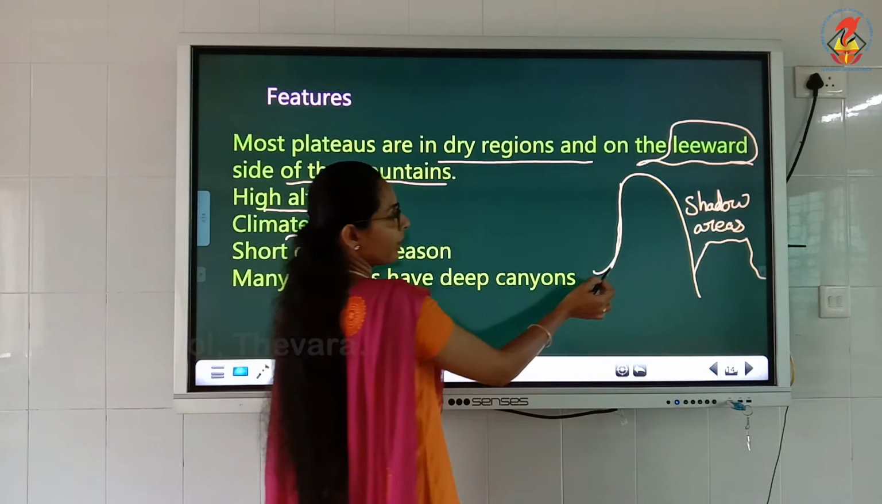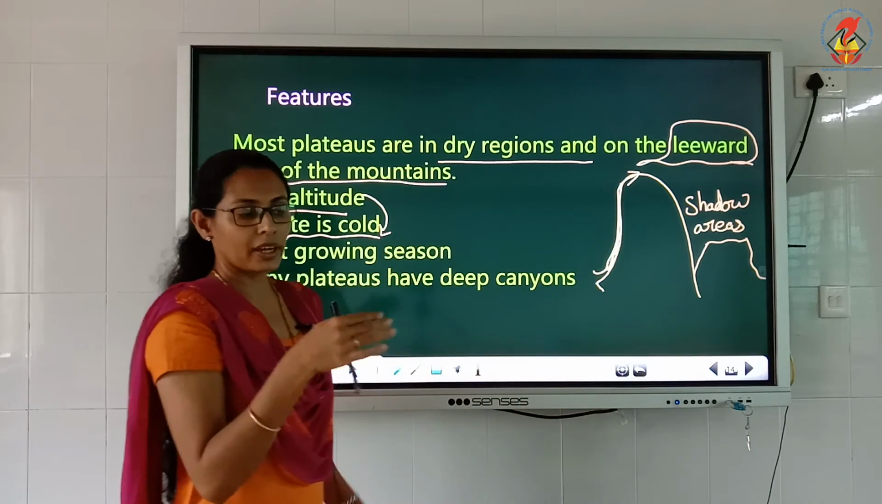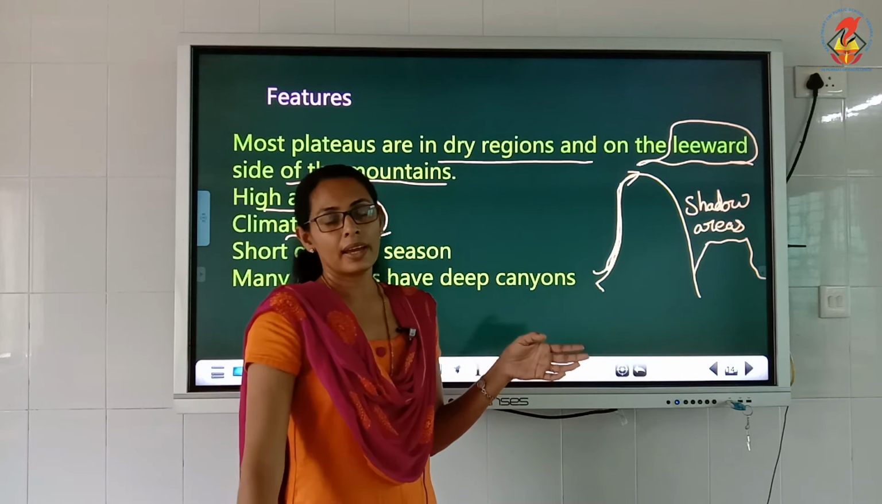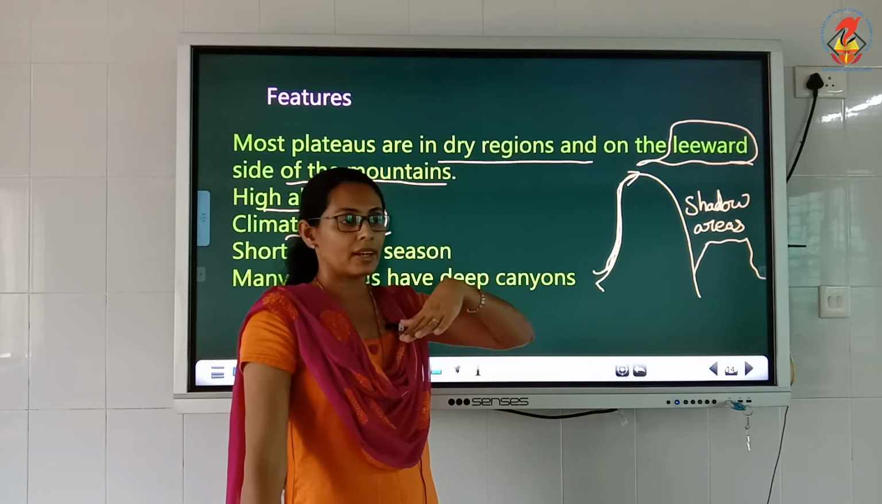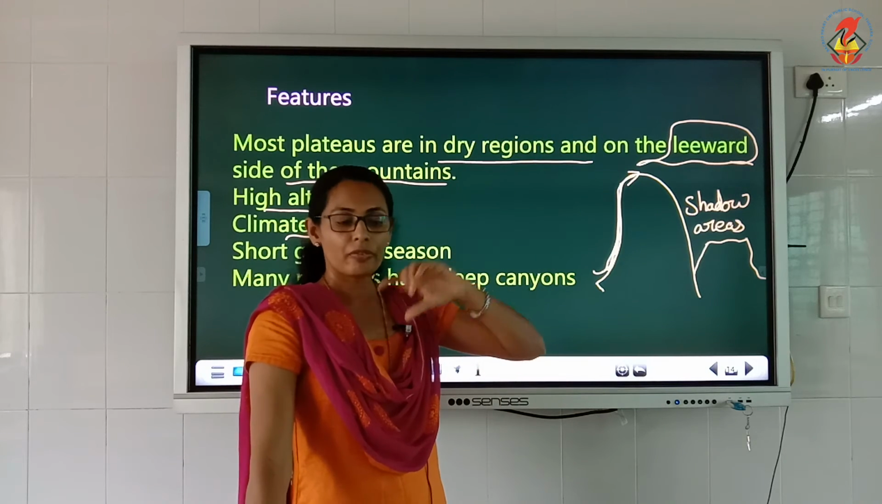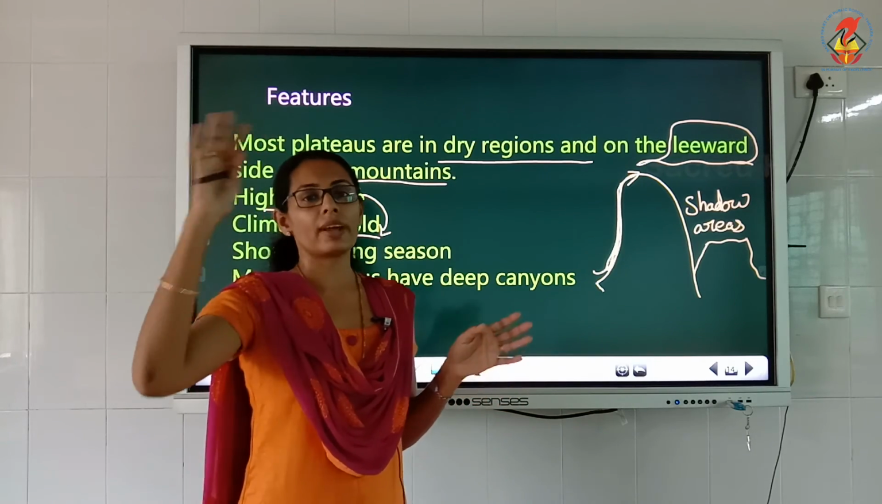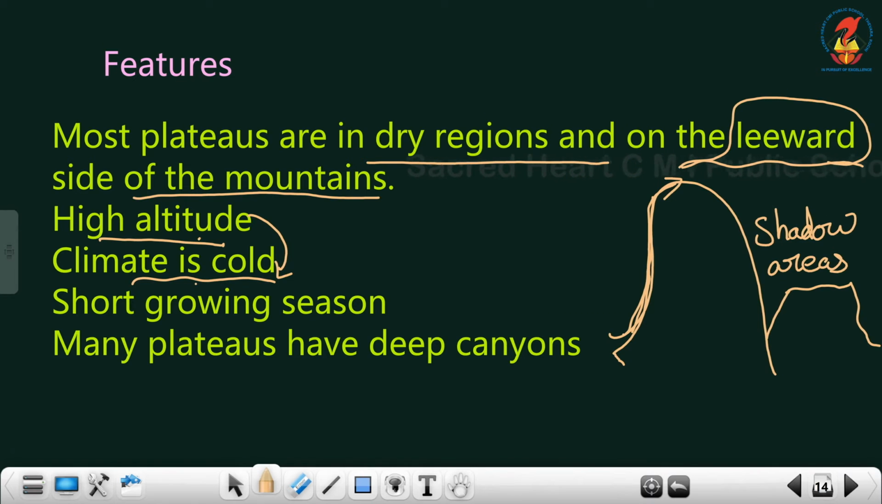If we are going from here to there, we feel very cold. When we are going from here to Ooty or any other area, Munnar, then we can identify that we are going to a higher altitude, we are changing the altitude. So when you reach there, you will feel very cold. So altitude affects our climate. It means high altitude climate is cold.